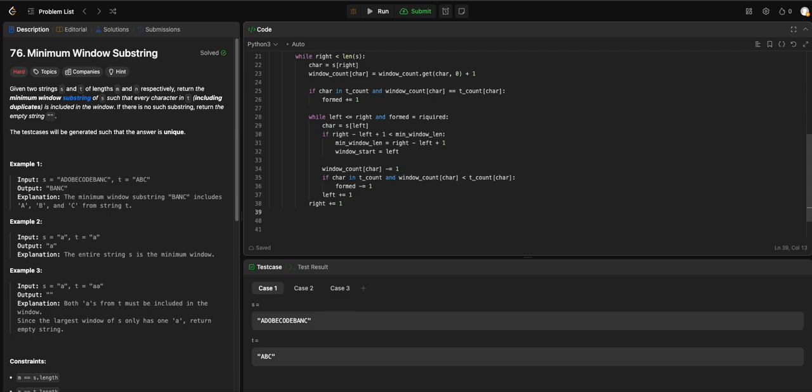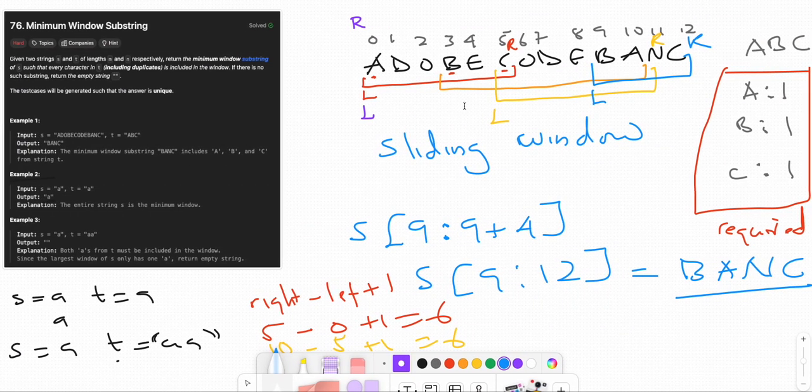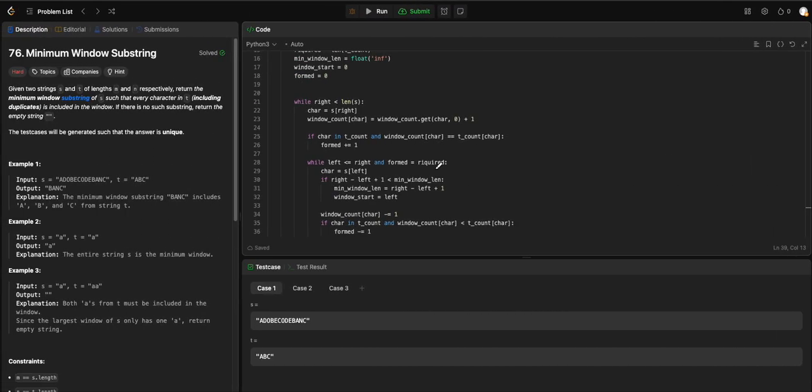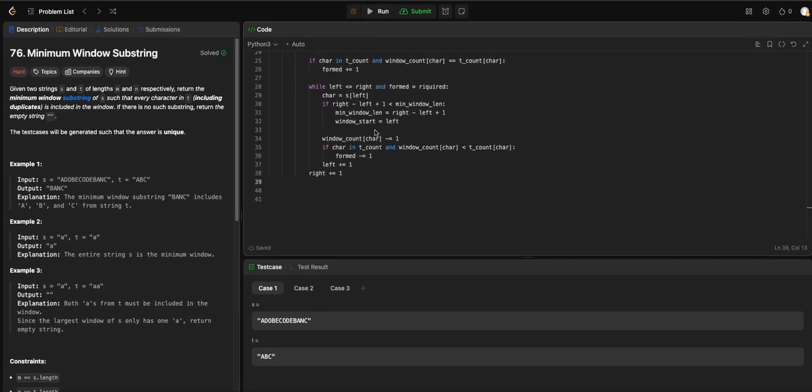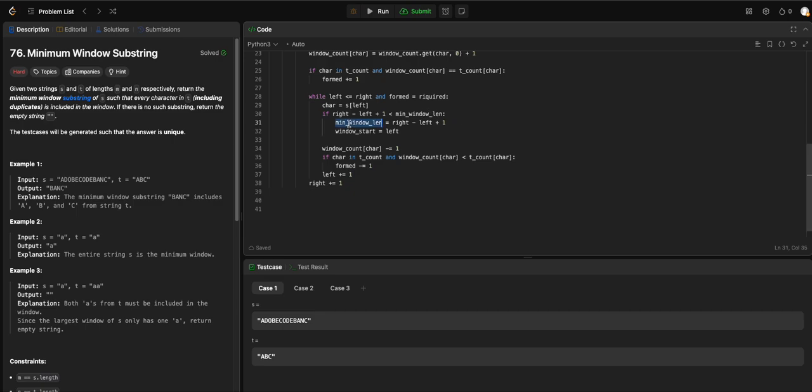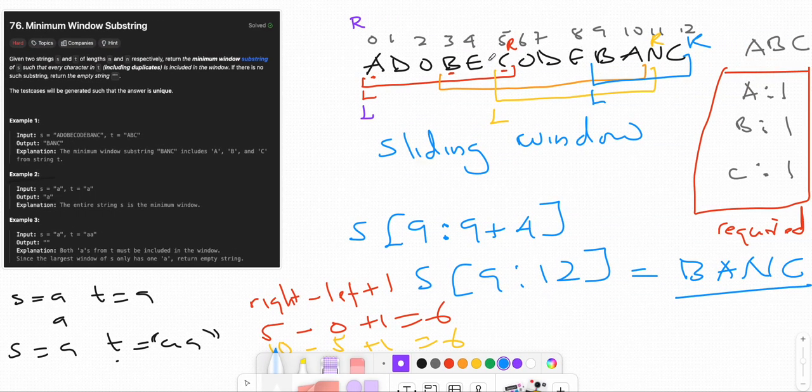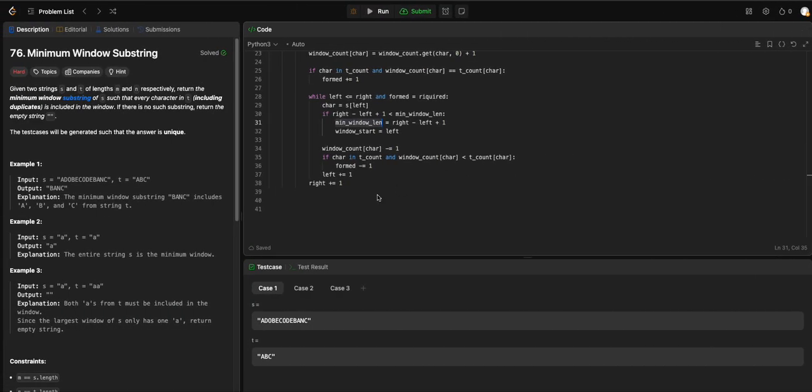So this is how the sliding window works: we move right, then left, and each time we first record the distance, then shift left a bit. At every point we record the minimum window, the shortest distance.